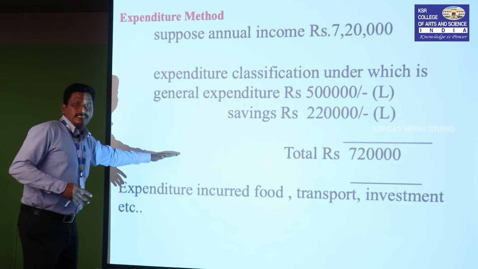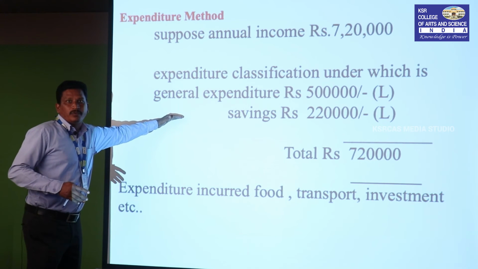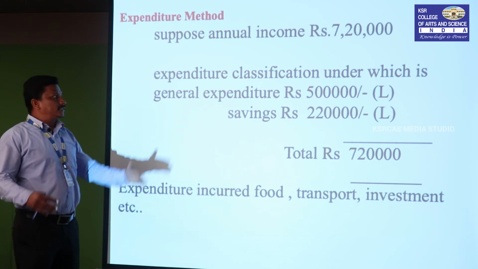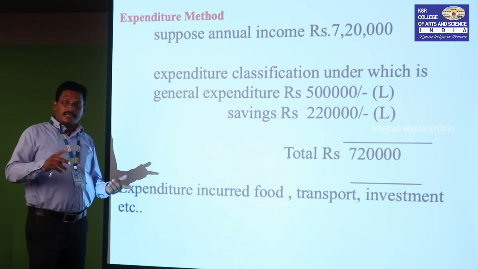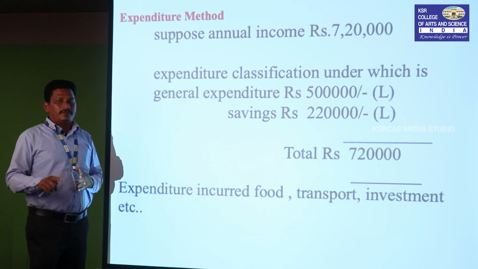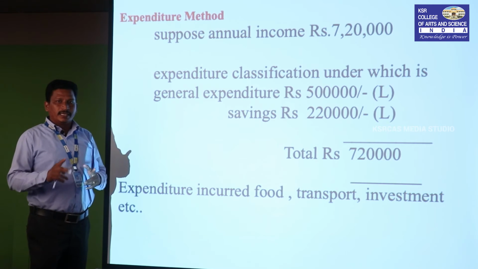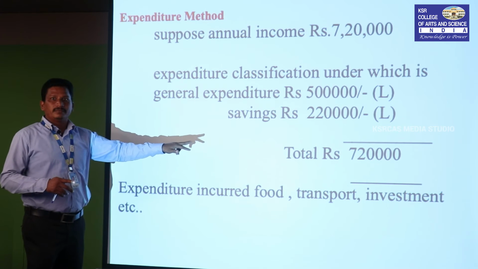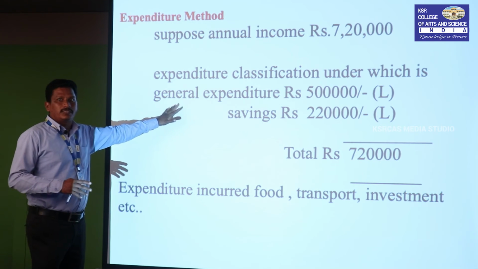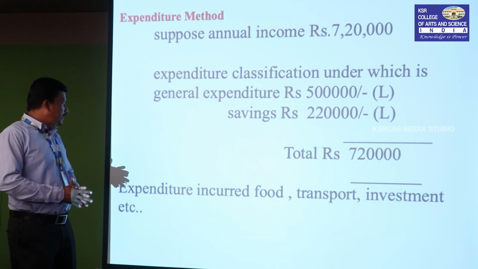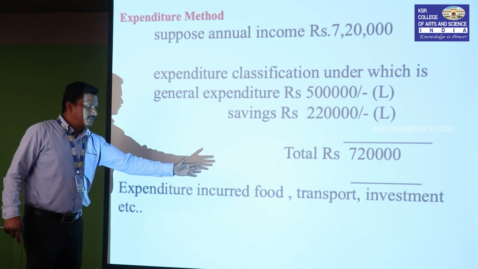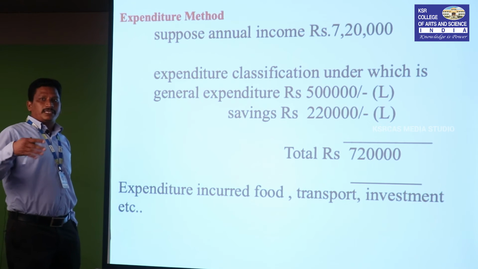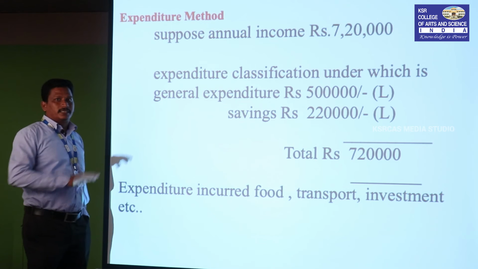But the point here is that savings are given importance, 2,20,000 invested in savings and the rest in expenditure. The income method is the direct way of calculating; another way is expenditure, which gives the same amount, but the classification into two is the only difference. Everything else remains constant. Expenditure means food, transport, investment, etc. Wherever you can spend the money is also expenditure.